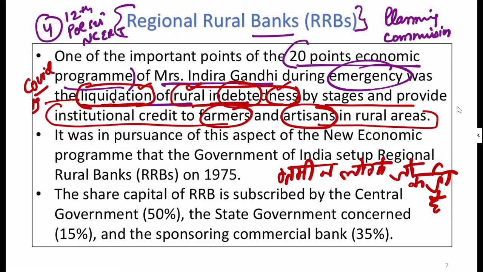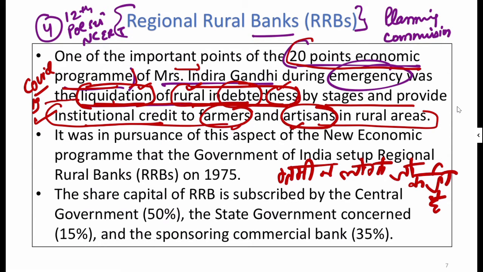Now how would you be making the notes? You would be making notes like writing about the 20-point economic program, and against that you would be writing with an arrow that liquidation of the rural indebtedness. So why did it come? It came to bring the liquidation of the rural indebtedness by stages. And what it will do, it will provide institutional credit, किनको, फार्मर्स और आर्टिशियंस को पैसा प्रोवाइड करने का, लोन प्रोवाइड करने का काम करेगा.